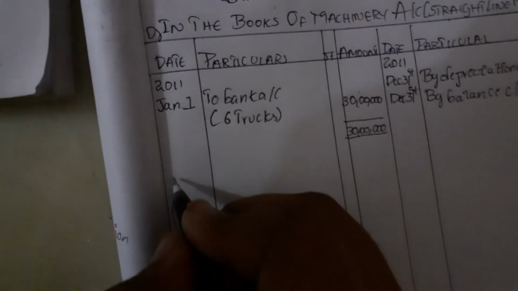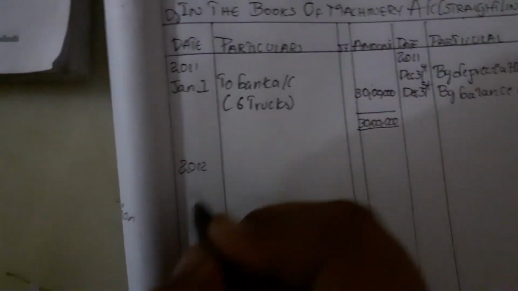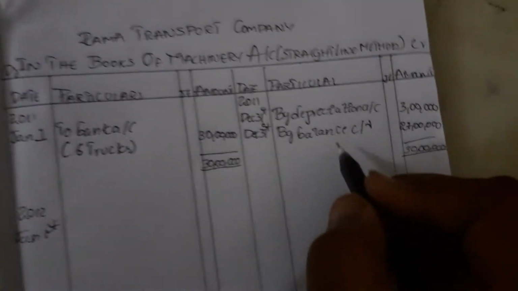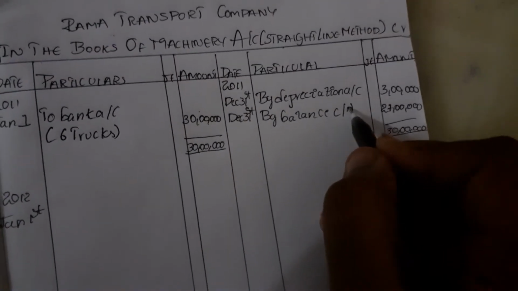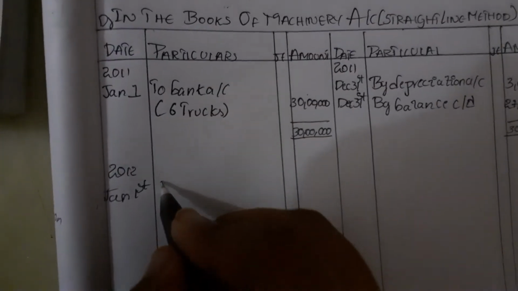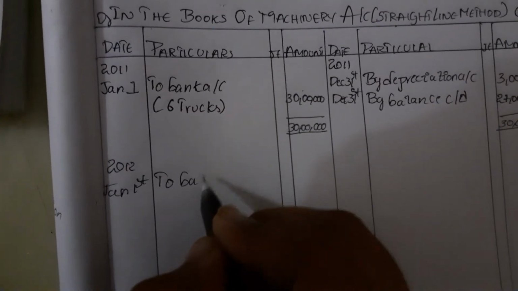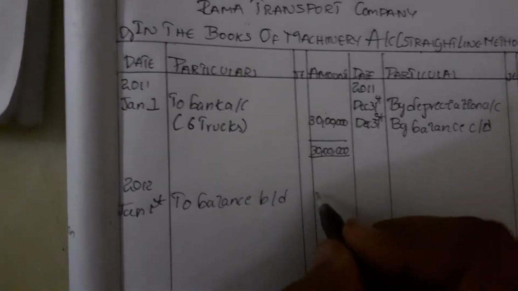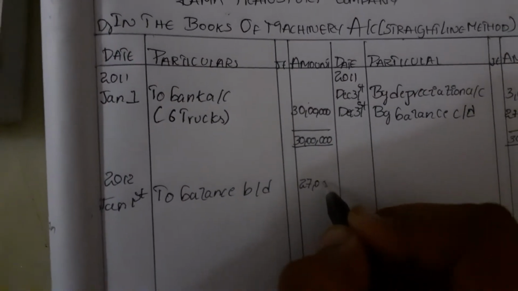Now we'll go to year 2012. Again January 1st. As the balance C by D will be transferred to next year as to balance B by D. Same amount 27 lakhs.